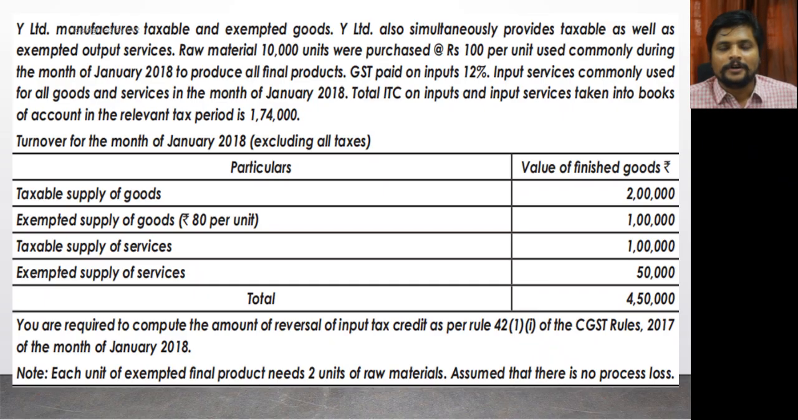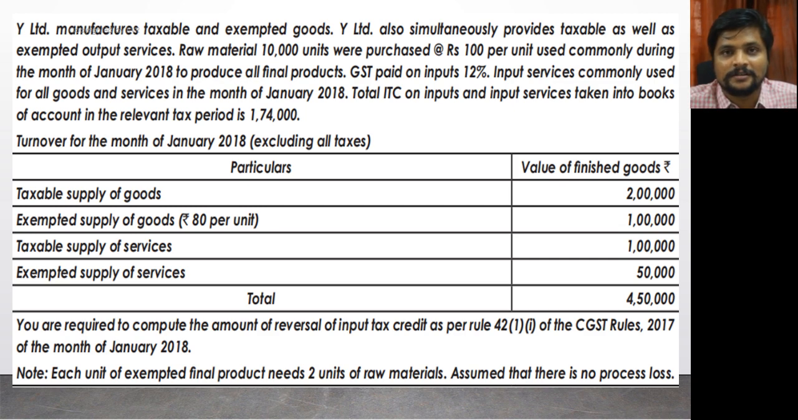Now we are going to discuss an example based on the rules or the computations we have done now. The question goes like this: Y Limited manufactures taxable as well as exempted goods, and Y Limited also simultaneously provides taxable as well as exempted services. Y Limited is a taxable outward.